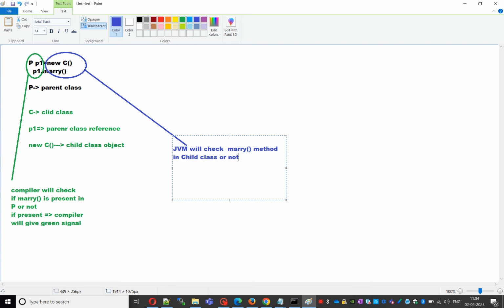If the marry method is present in the child class, then the JVM will get the chance to execute the child class marry method.